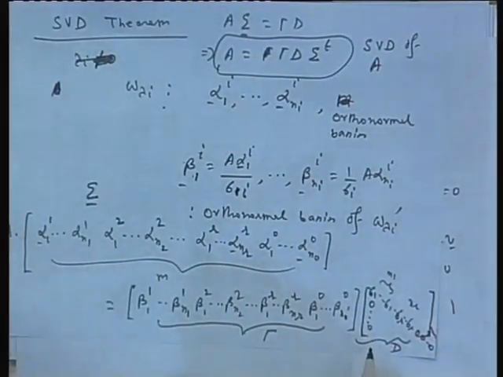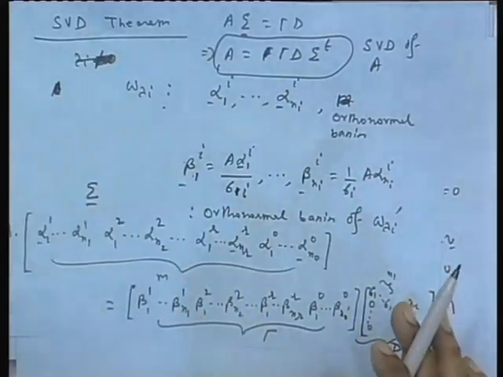To get the singular values is not very difficult. Given an A, you just form A transpose A and take the eigenvalues. Whichever are the non-zero eigenvalues, you find out the total number of such non-zero eigenvalues including their multiplicity. Those non-zero eigenvalues will be called the singular values.